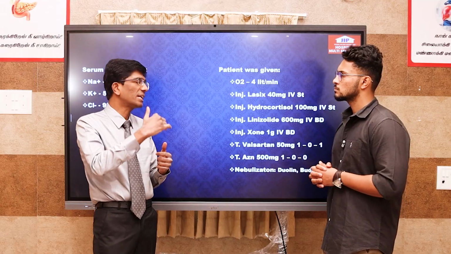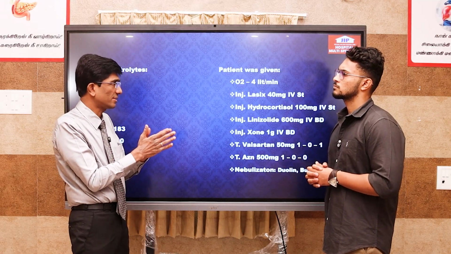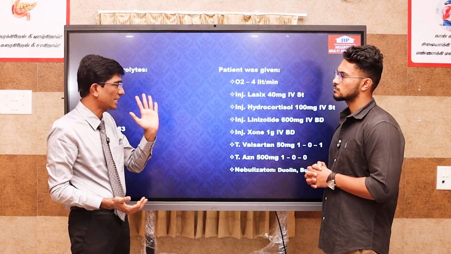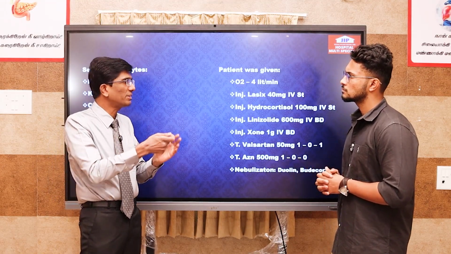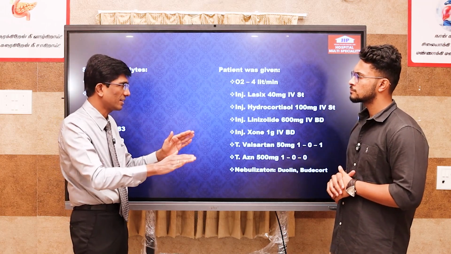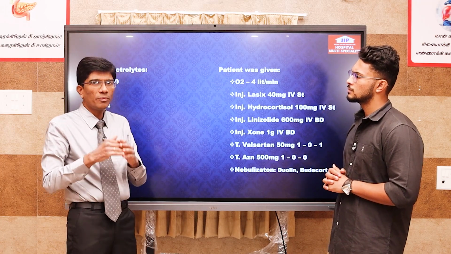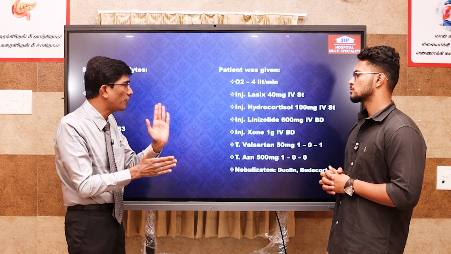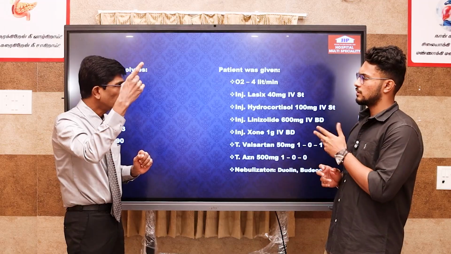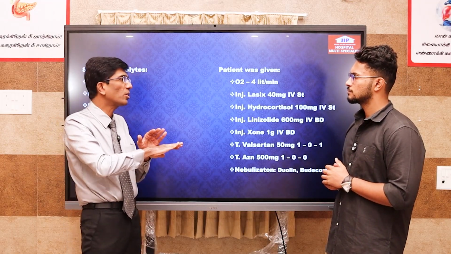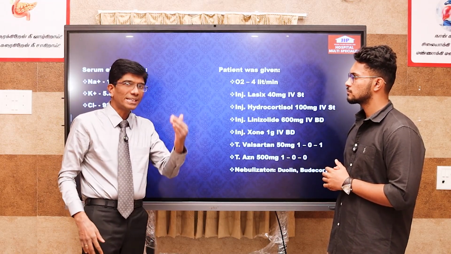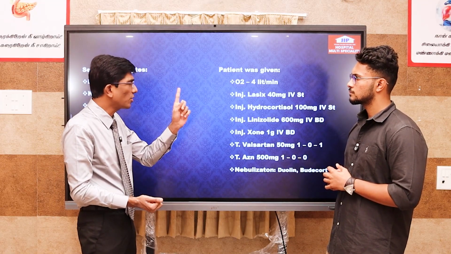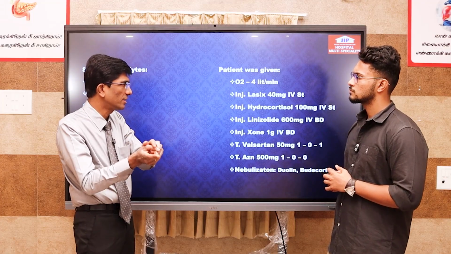Methylprednisolone, as compared to hydrocortisone, has 5 times the glucocorticoid activity, but very little mineralocorticoid activity. So it cannot be given in adrenal crisis. When you take dexamethasone, it has glucocorticoid activity 25 times that of hydrocortisone, but mineralocorticoid activity nil. So when it comes to adrenal crisis where you require both glucocorticoid and mineralocorticoid activity, hydrocortisone scores over methylprednisolone and